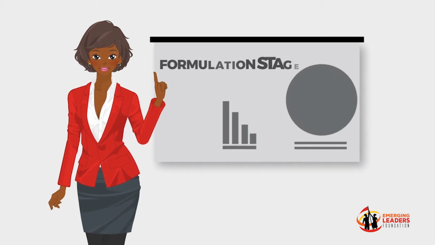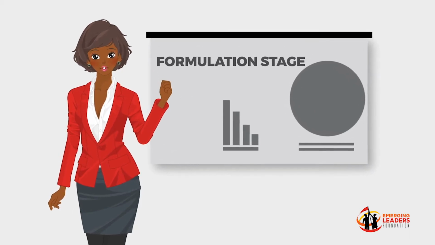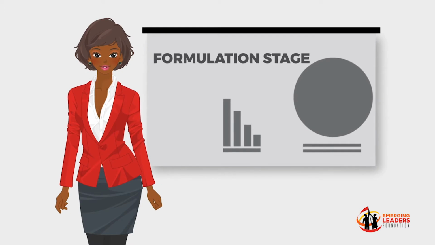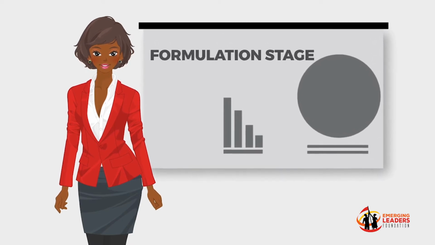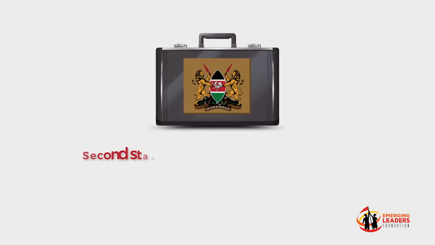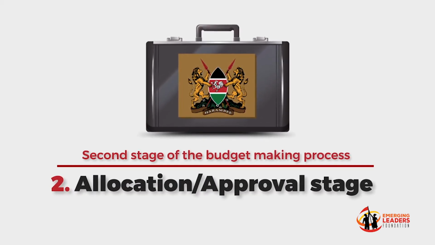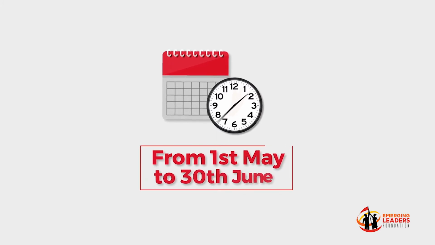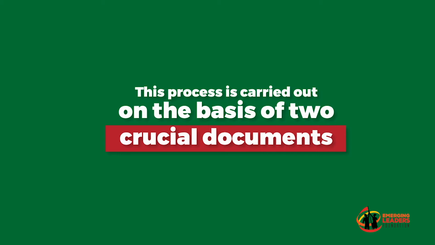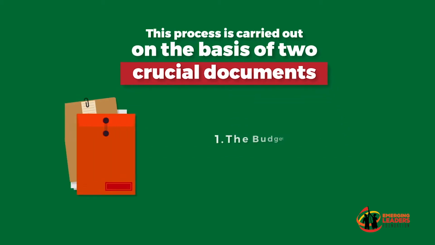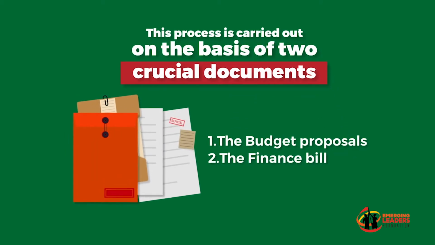Having looked at the formulation stage and understood who is involved, it is time to find out what happens next. And this brings us to the second stage. The second stage is the allocation or approval stage, which takes place from 1st of May to 30th of June. This process is carried out on the basis of two crucial documents, the budget proposal and the finance bill.